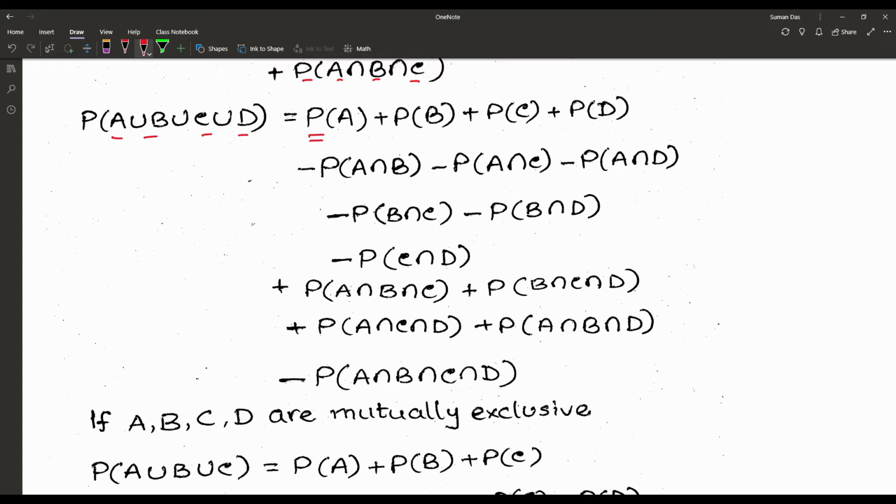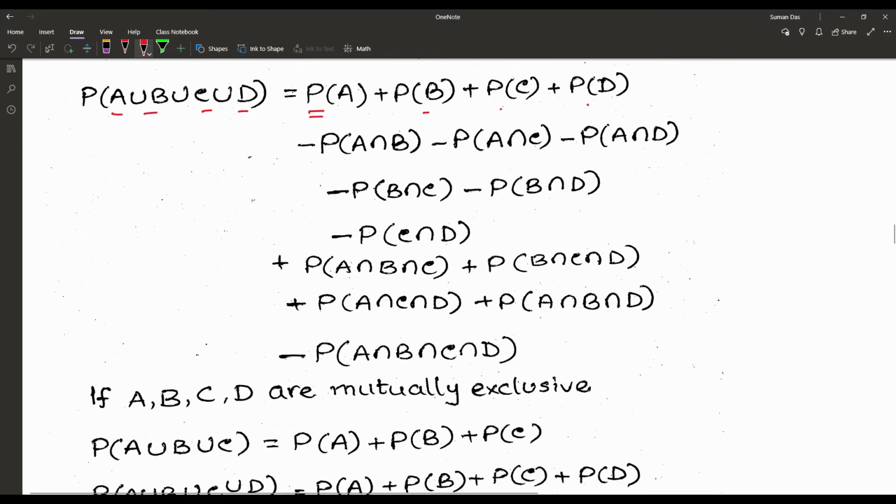We may write PA plus PB plus PC plus PD minus PA intersection B minus PA and C minus PA and D minus P of B and C minus P of B and D minus P of C and D. Now for three events, that means plus P of A intersection B intersection C plus B intersection C intersection D plus PA intersection C intersection D plus P of A intersection B intersection D, and finally minus P of A intersection B intersection C intersection D.